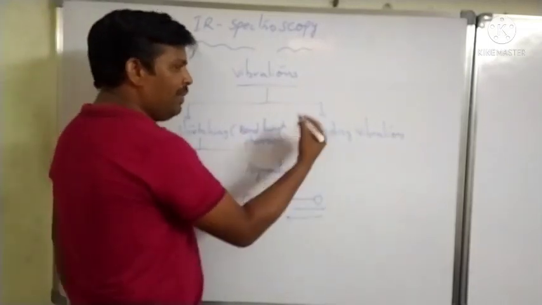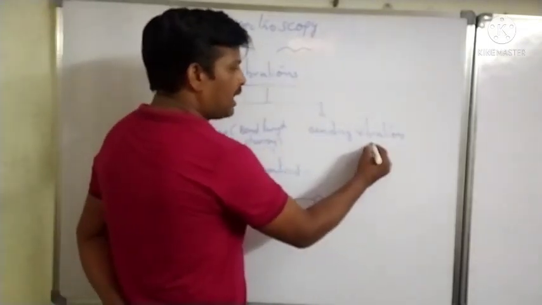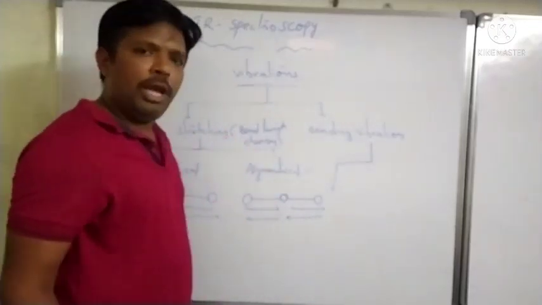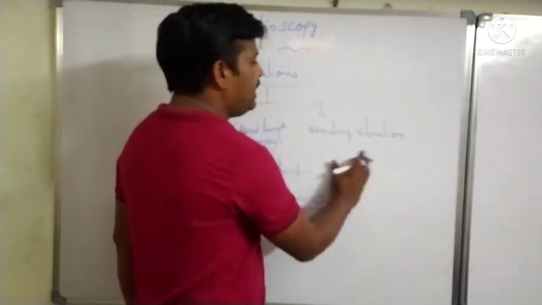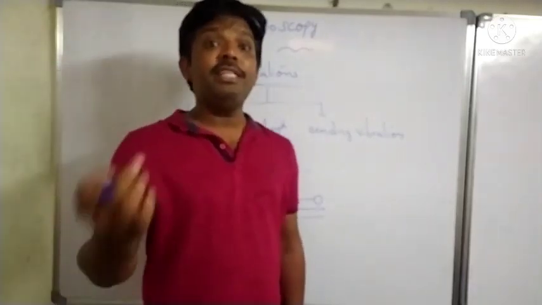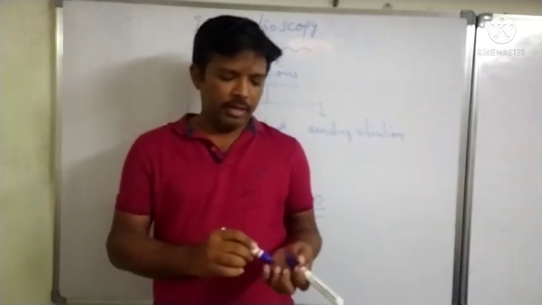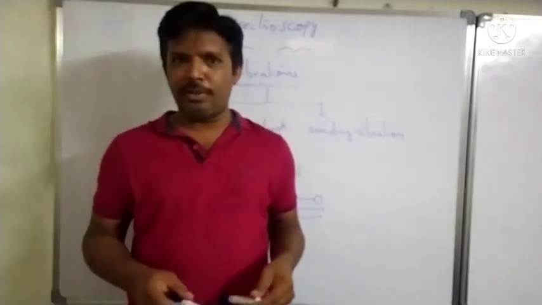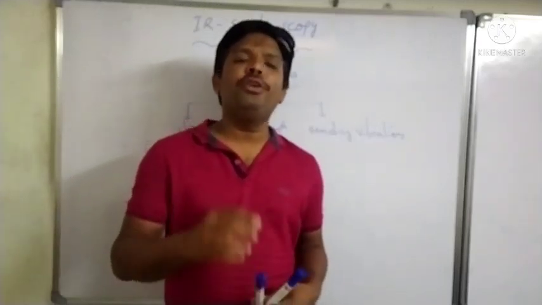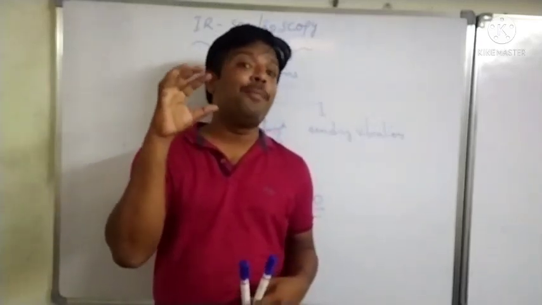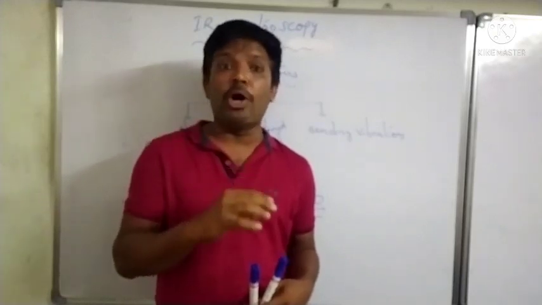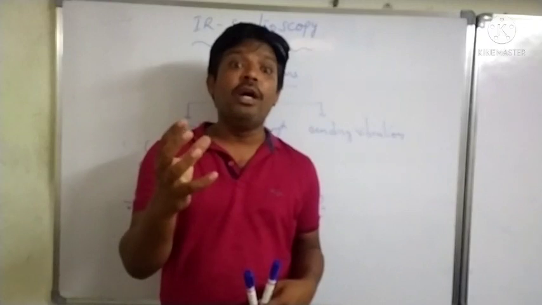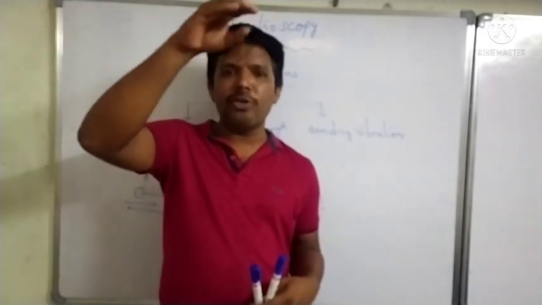What about the bending vibrations? Bending vibrations are mainly classified into four types. Bending vibrations are due to the movement of the atoms present in a molecule out of the plane.